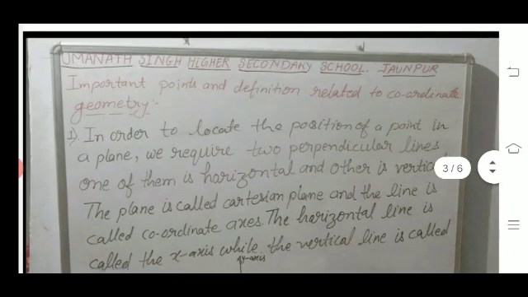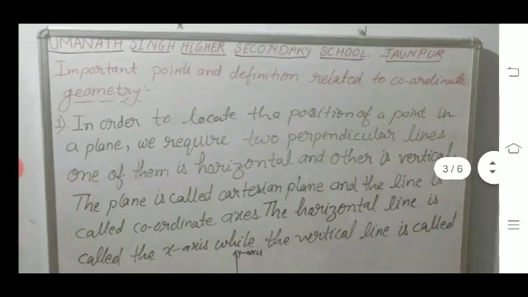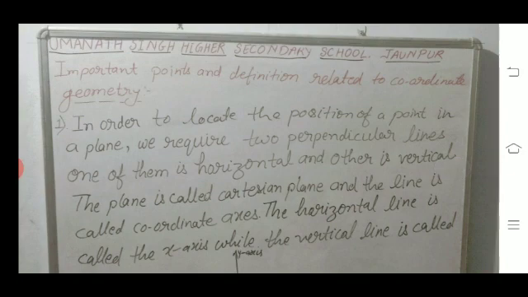Now we start the important points and definitions related to coordinate geometry. First, in order to locate the position of a point in a plane, we require two perpendicular lines. One of them is horizontal and the other is vertical.